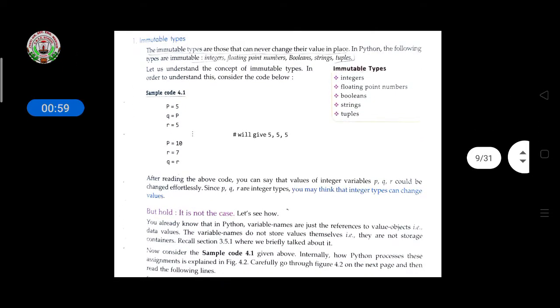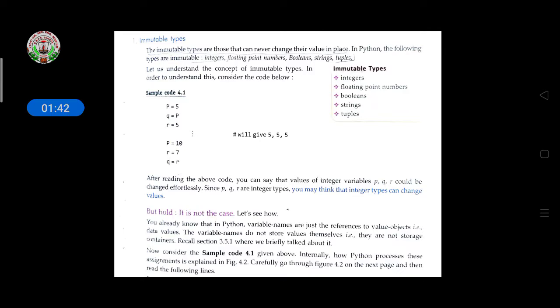Here is simple code: p equal to 5, then q equal to p, and r equal to 5. It means p value is 5, q is equal to p, so q value is also 5, and r equal to 5, so r value is 5. All three p, q, r values are 5, 5, 5. Then p equal to 10, r equal to 7, and q equal to r. It means the p value is 10, r value is 7, and q value is also 7 because q equal to r.